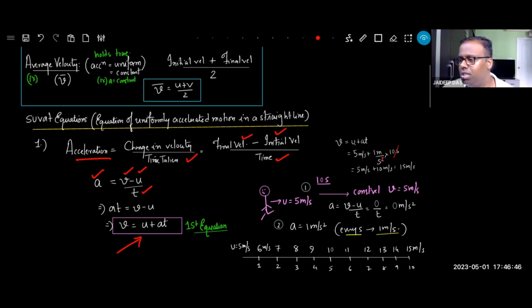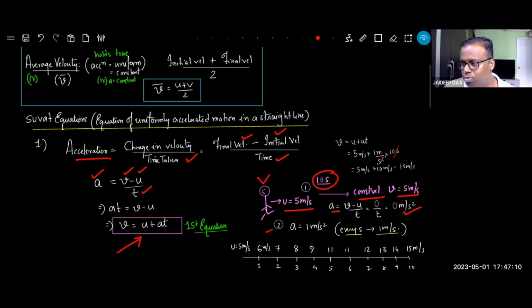And we gave an example that we have a fellow Vivan out here. So Vivan starts with the initial velocity of 5 meters per second. And one choice was that he runs for 10 seconds at constant velocity. Then at the end of 10 seconds also, his velocity will be 5. What is his acceleration? 0. v and u are the same, right? So his acceleration is 0.